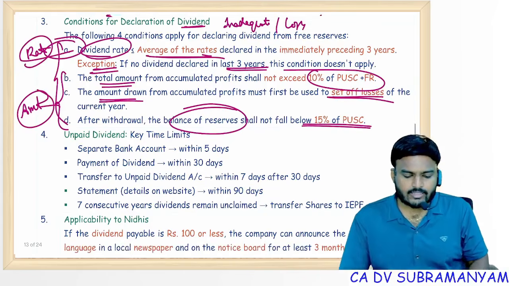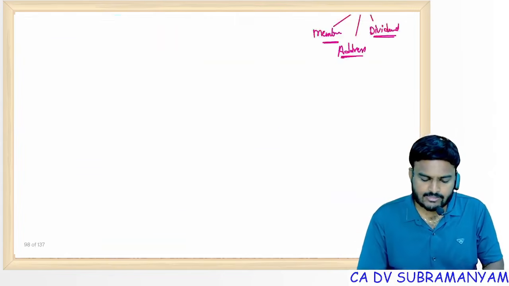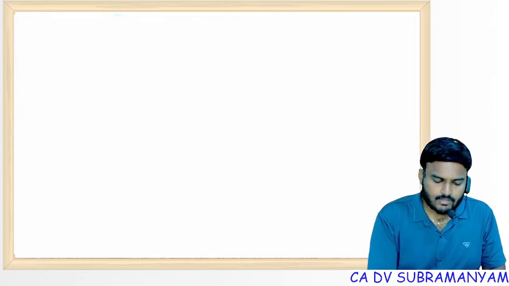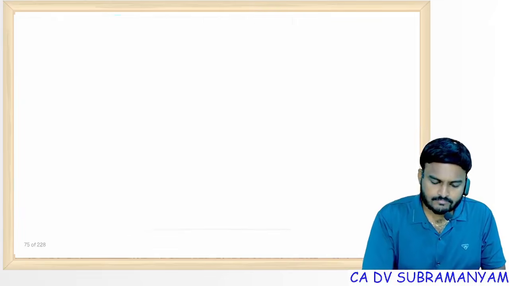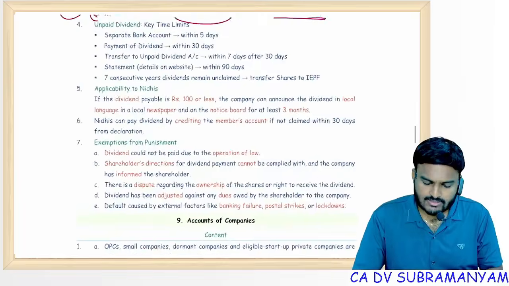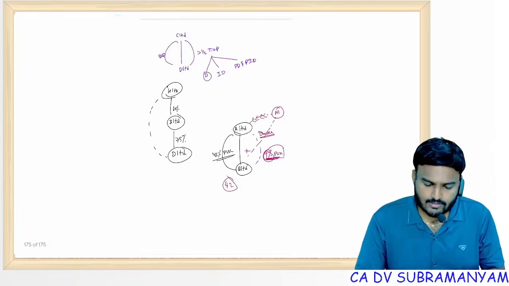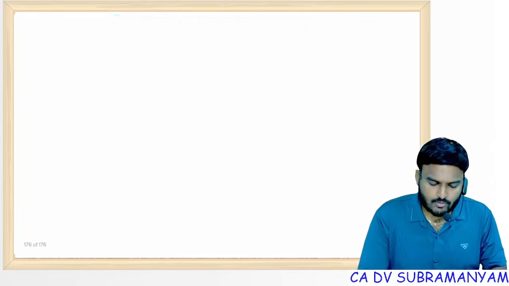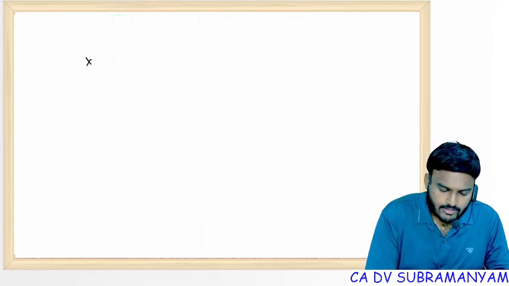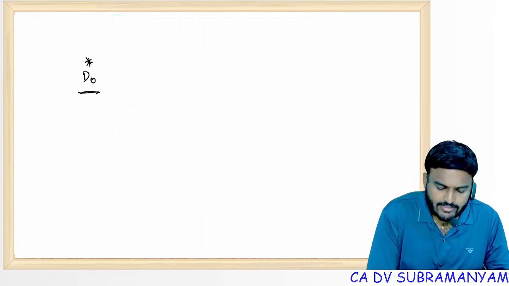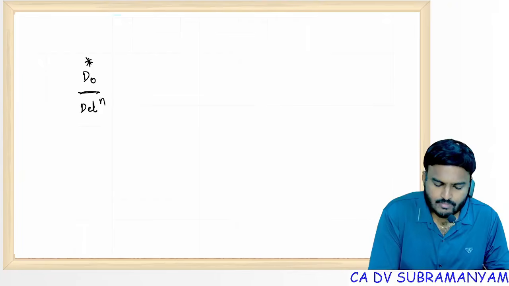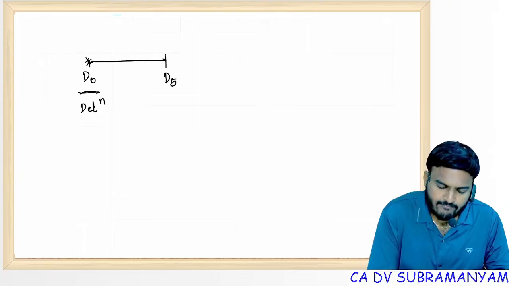Unpaid dividend, key time limits. D0, dividend declared date, declaration. From here onwards, by day 5, transfer dividend amounts to a separate bank account.